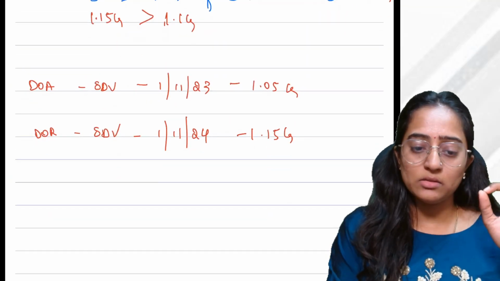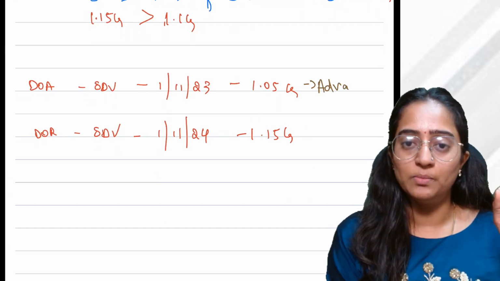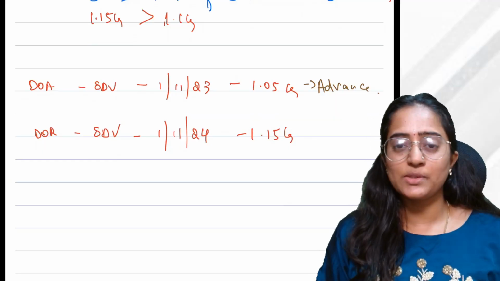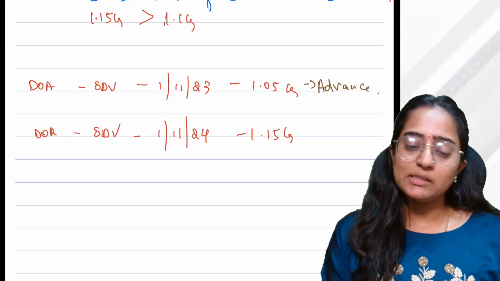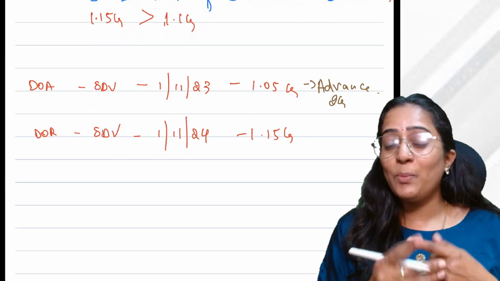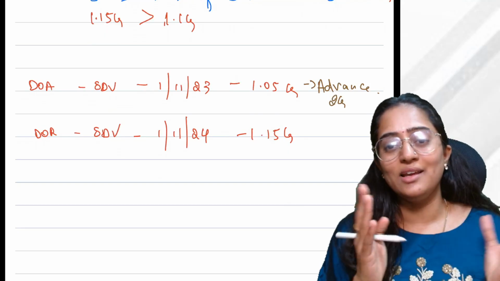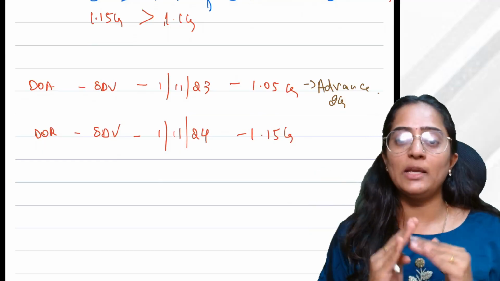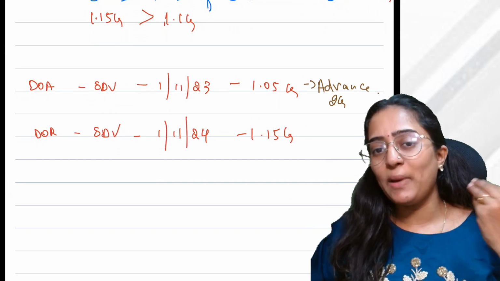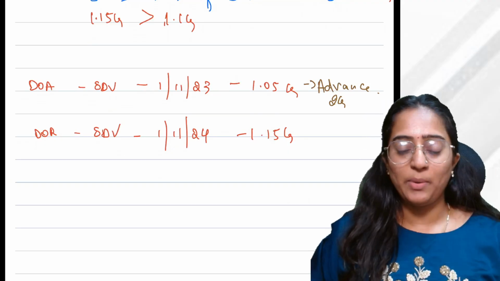When at the date of agreement, obviously you would have paid some advance, no? Some advance token money, as we call it in general language. Let's consider you have paid 2 lakh rupees advance. You can either pay it in cash or through banking channels. Banking channels include account payee cheque, account payee draft, or any other electronic modes, that is RTGS, NEFT, debit card, credit card, anything. Suppose you paid it in physical cash.